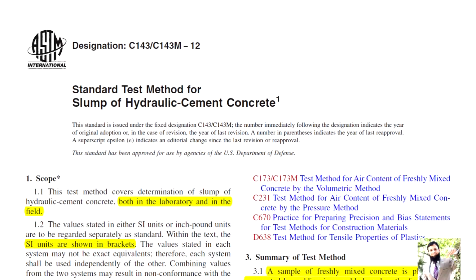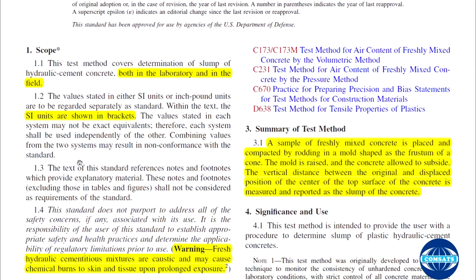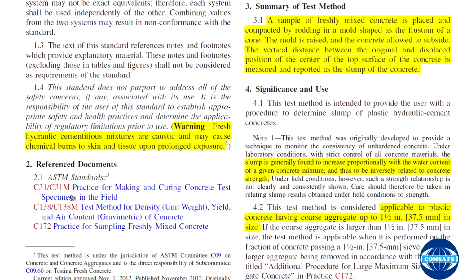The second test which we will be studying in this lecture is the standard test method for slump of hydraulic cement concrete. So we will be studying the slump test as per designation ASTM C143/C143M-12. The scope states that this test method covers determination of slump of hydraulic cement concrete, both in the laboratory and in the field, and these are the reference documents.